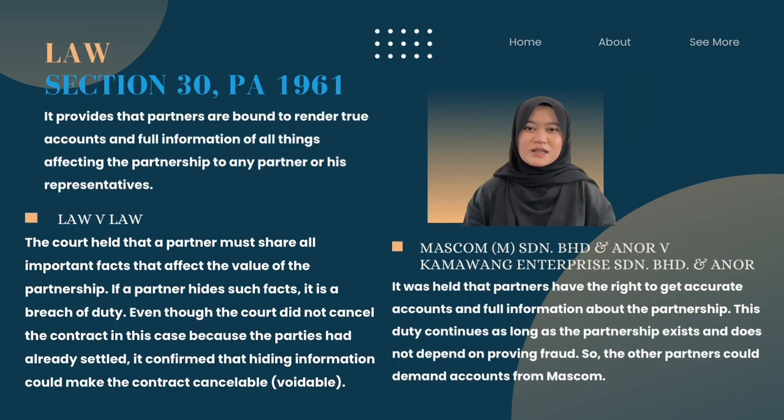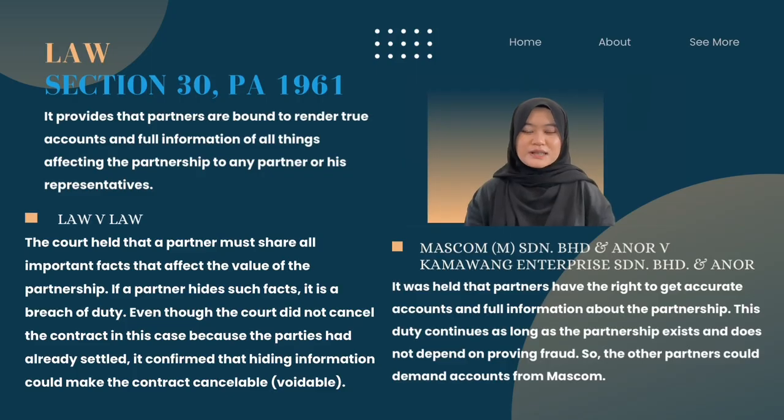So the first case that we can look at is Law against Law. The court held that the partner must share all information and facts that affect the value of the partnership. If a partner hides such a fact, it is a breach of duty. Even though the court did not cancel the contract in this case because the parties had already settled, it confirmed that hiding information could make the contract voidable.